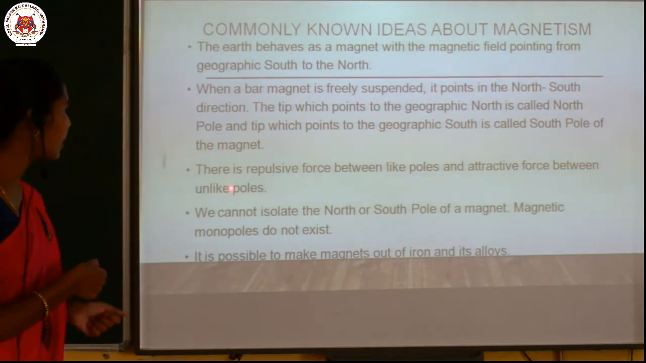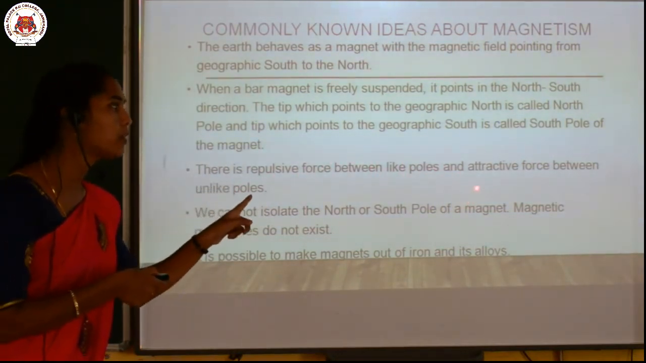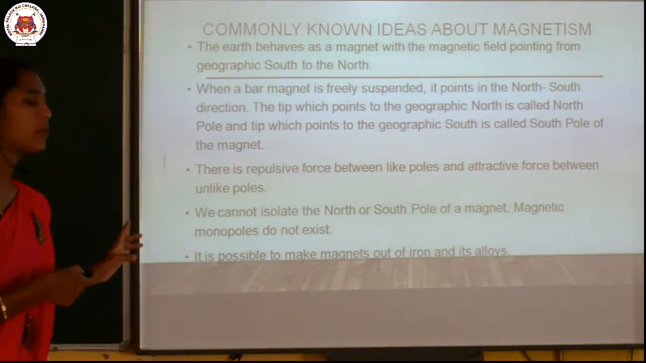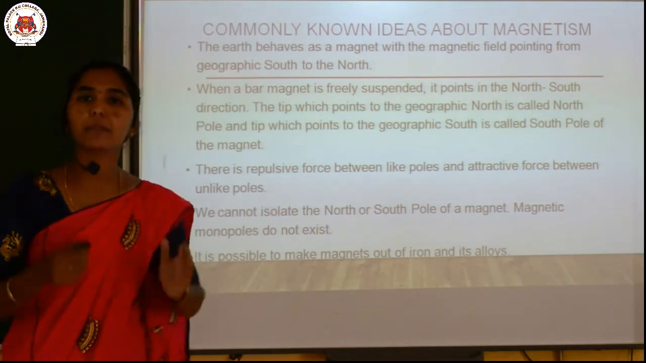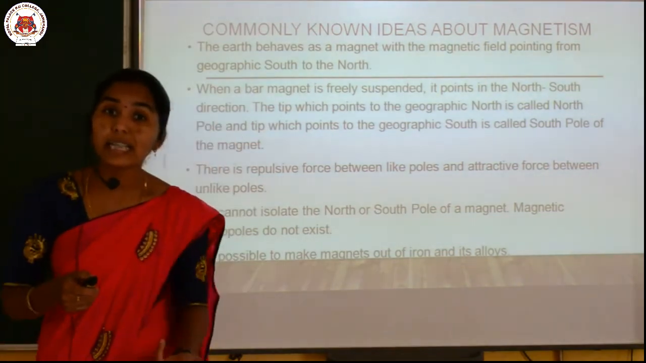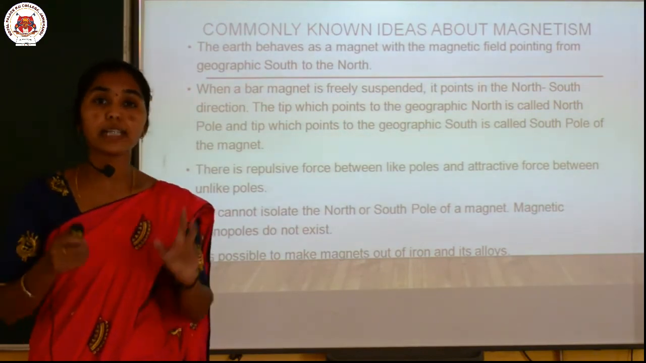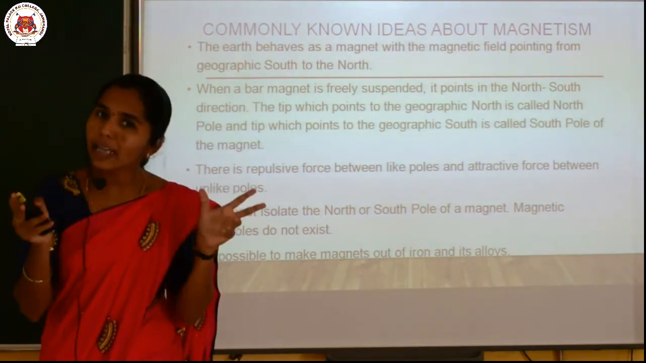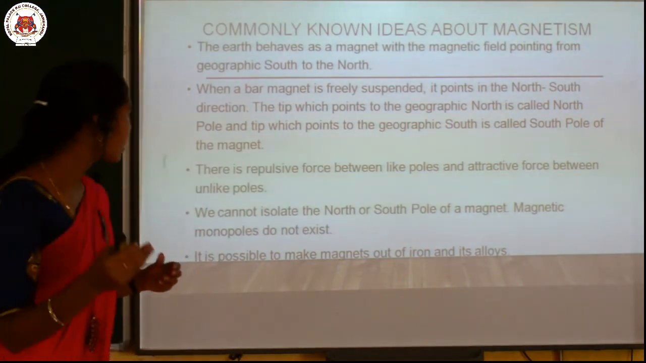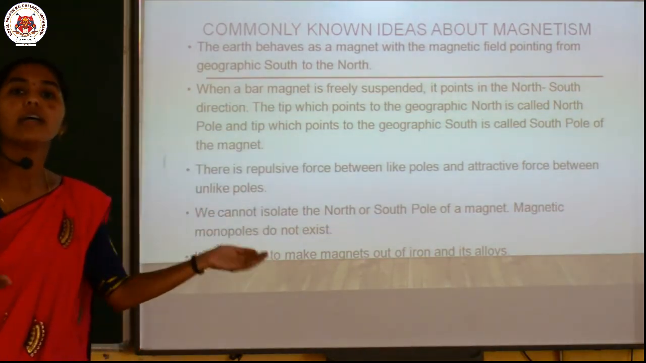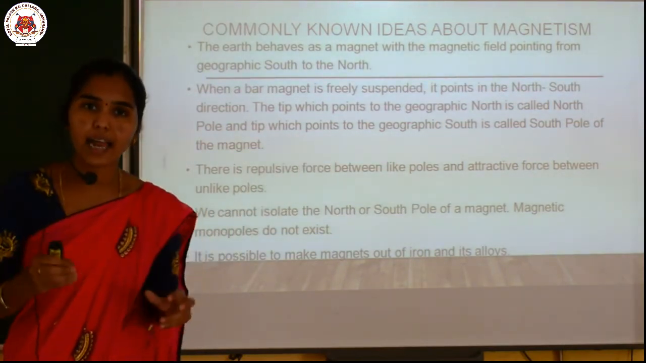Then the next one is, there is a repulsive force between like poles and an attractive force between unlike poles. You already learned the same concept in chapter 1. There also you know that like charges repel each other and unlike charges attract each other. That is why, same thing here also, like poles will repel and unlike poles will attract, right?